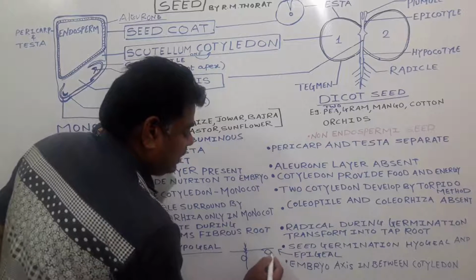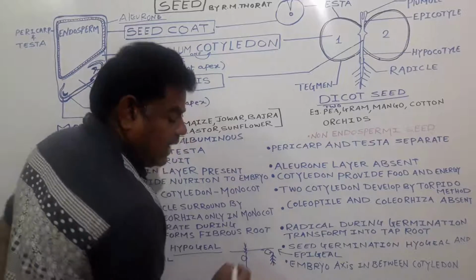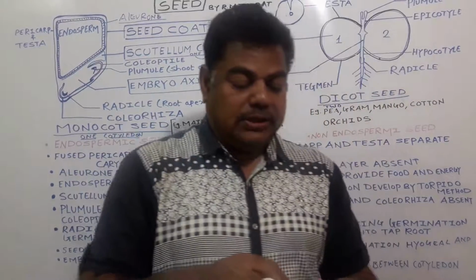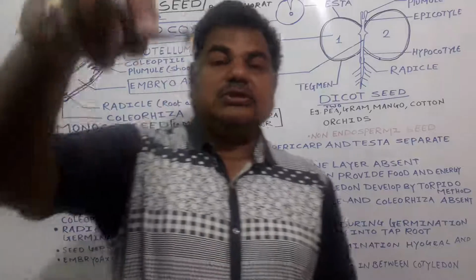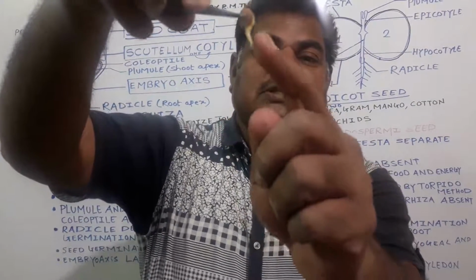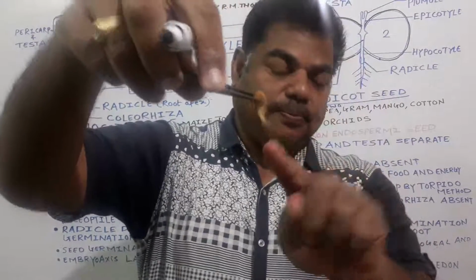When it gets a favorable condition, root formation is there, and the radicle first comes out like this. For example, in the case of gram, see here: the first structure which emerges from the embryo axis is the radicle, and then the plumule comes out.